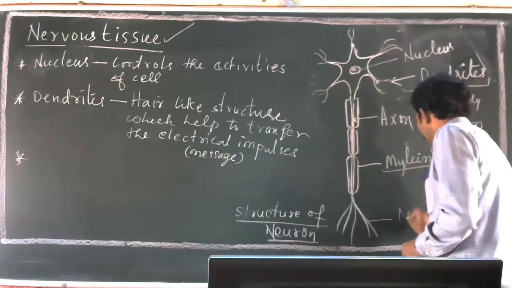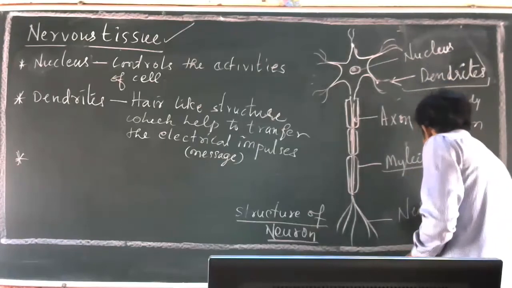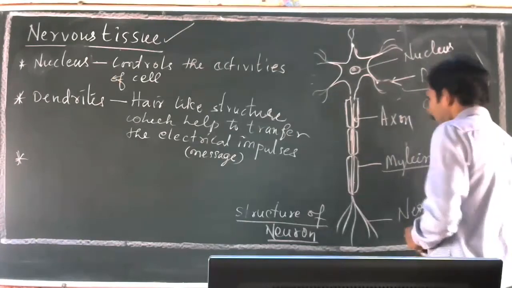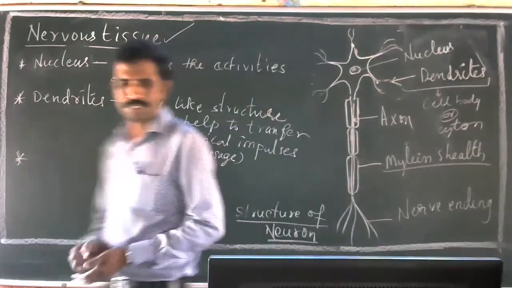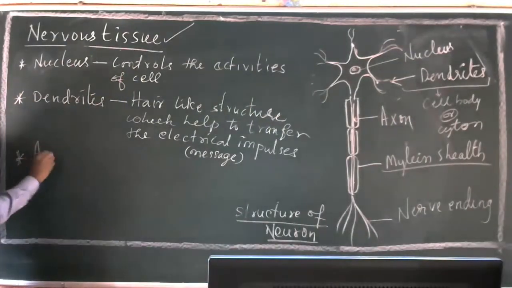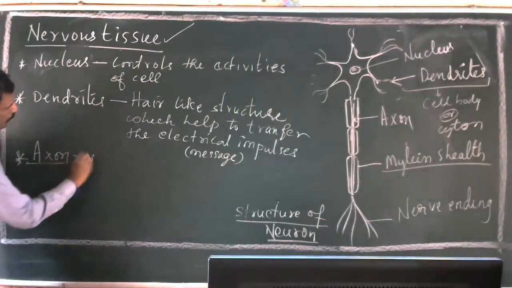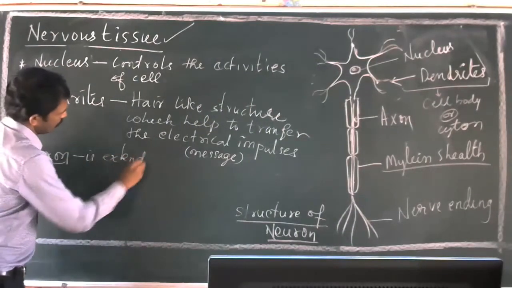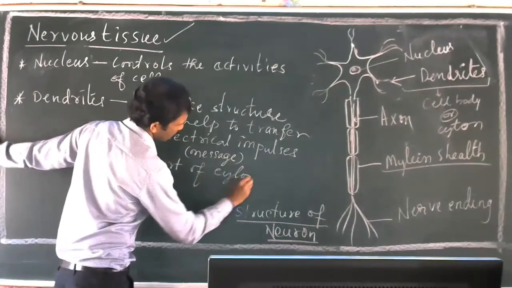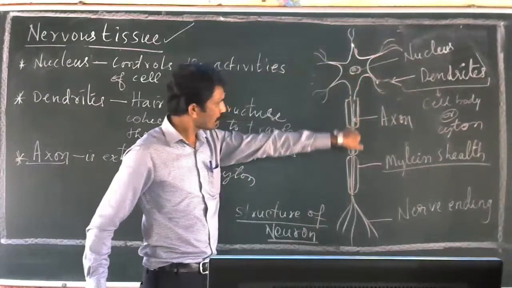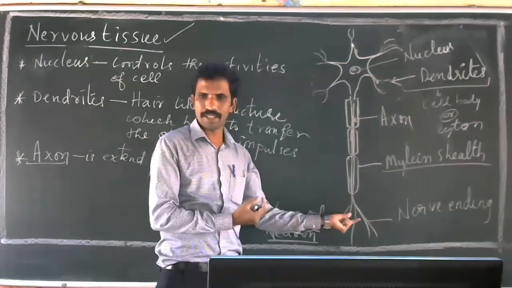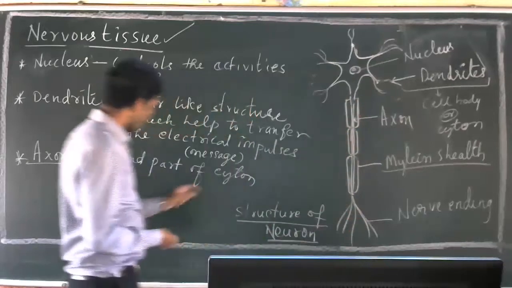Then this is called nerve ending, or we call it telodendrite. So axon means what? Axon is the extended part of cyton. The cyton extends into a fiber-like, long tube-like structure. That part is called an axon.